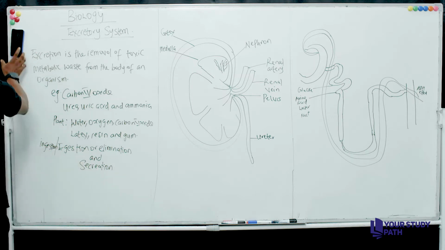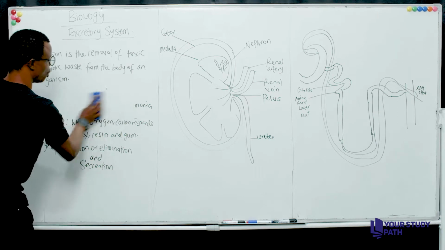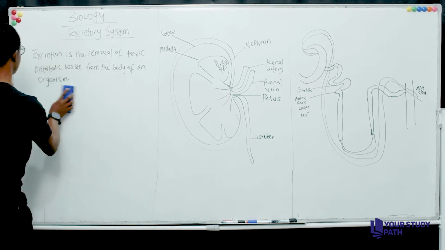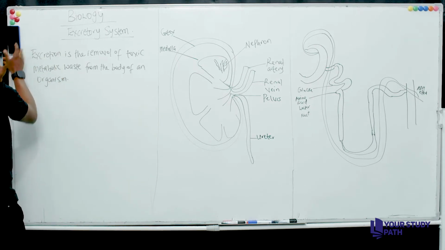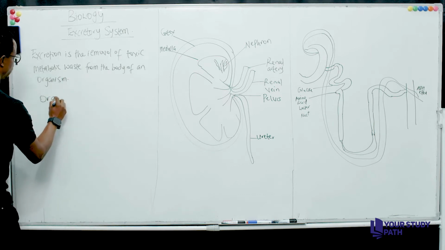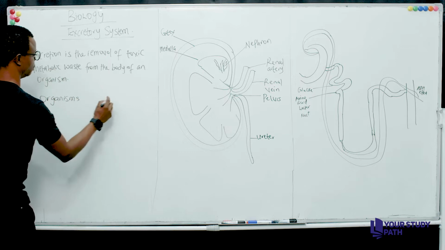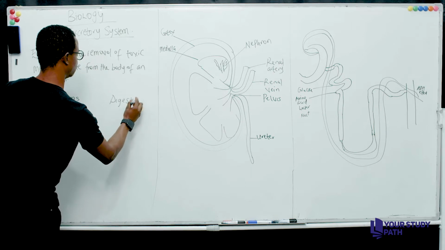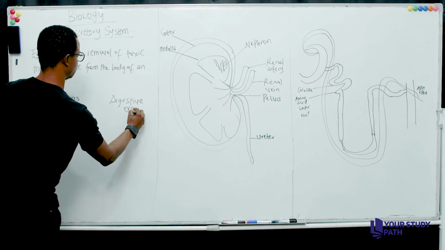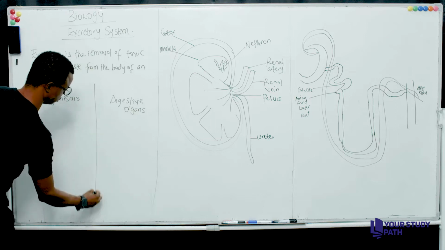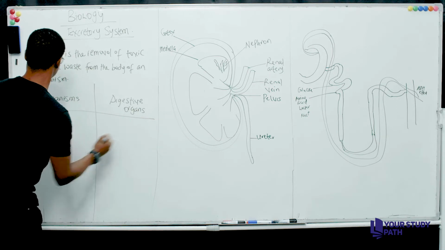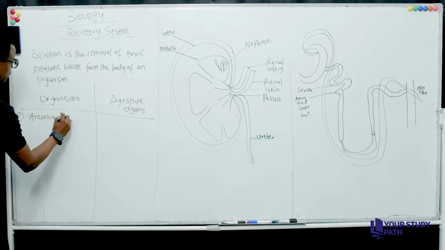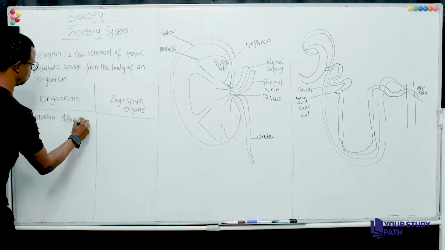So the next thing we'll talk about is we'll list certain organisms, and then we'll talk about their excretory organs. Number one, we look at amoeba and paramecium.